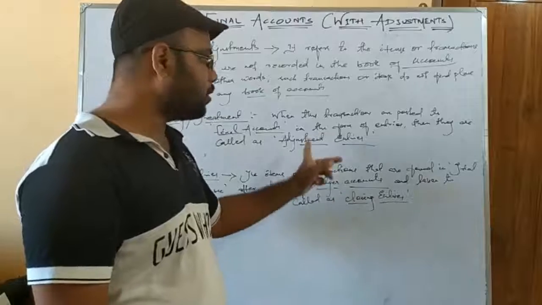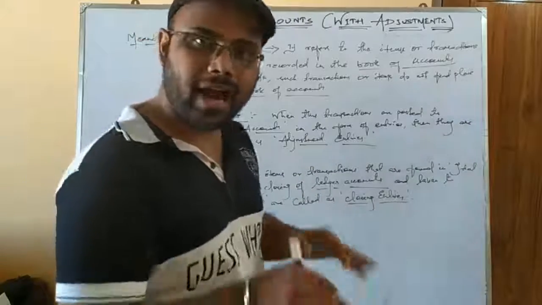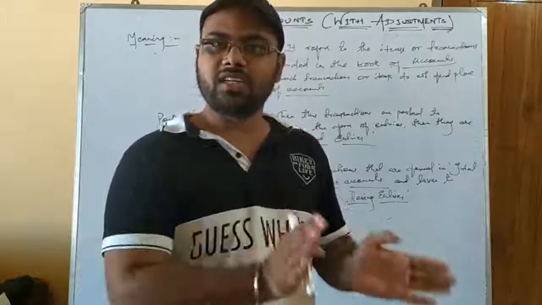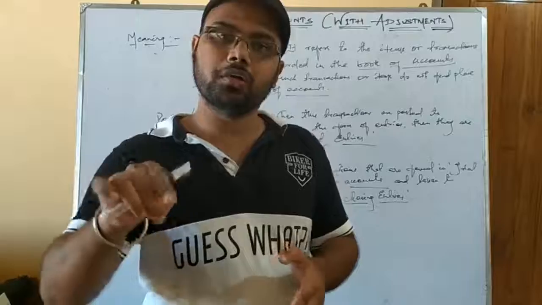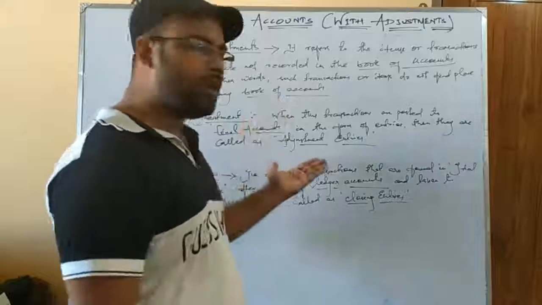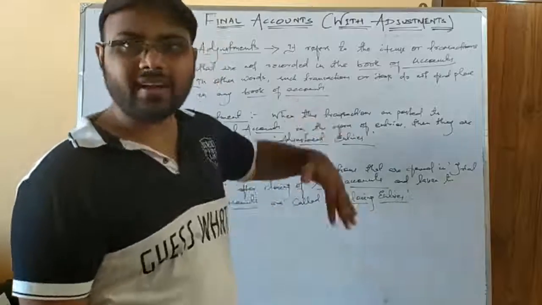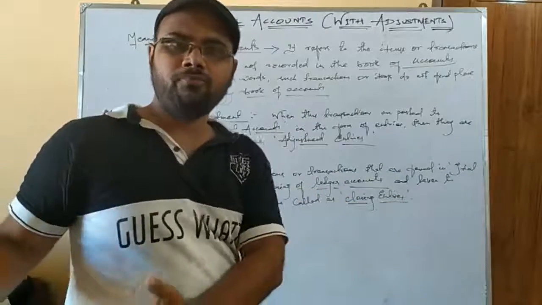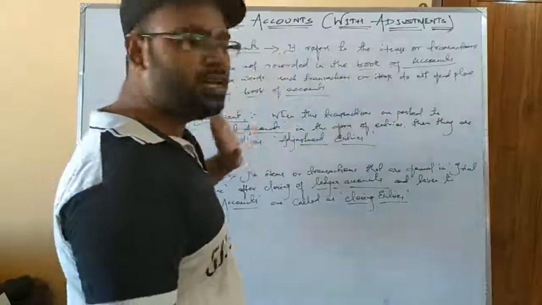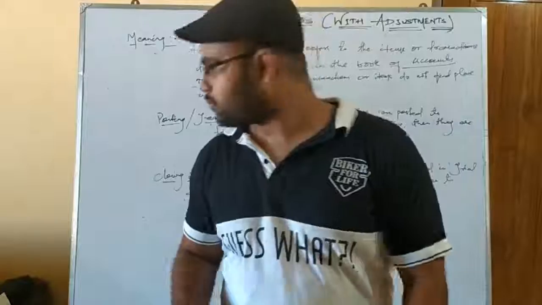So these two are the most important terms that you need to know when you come across the chapter called final account with adjustment. When the items are found in the trial balance and taken to the final account, they are called closing entries, because they are treated once and taken directly to the financial statement according to their nature at the end of an accounting year. These entries are also taken at the end of an accounting year, but by nature they are adjustments. So adjustments taken in the form of entries to the financial statements for the fulfillment of double entry effect or dual aspect effect are called adjustment entries. So this is the meaning of adjustment entries and closing entries. Never get confused regarding this. It is very simple.